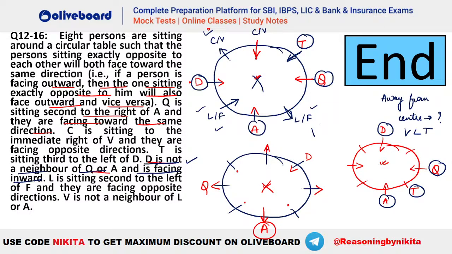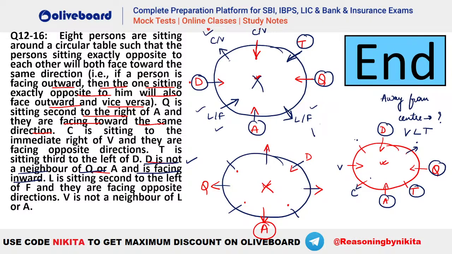Okay. Now, V is not a neighbor of L or A. So, V cannot be this person. है ना? And let's see, where should we place your L? L is second to the left of F, right? So, let's say we take your L and F here. Okay, L is second to the left of F, possible. And we have, let's say this was there, that C is sitting immediate right of V and they are opposite directions. So C is immediate right of V. Let's say C is immediate right of V can be like this. So here this person will be facing away from the center. This person also will be facing away from the center.